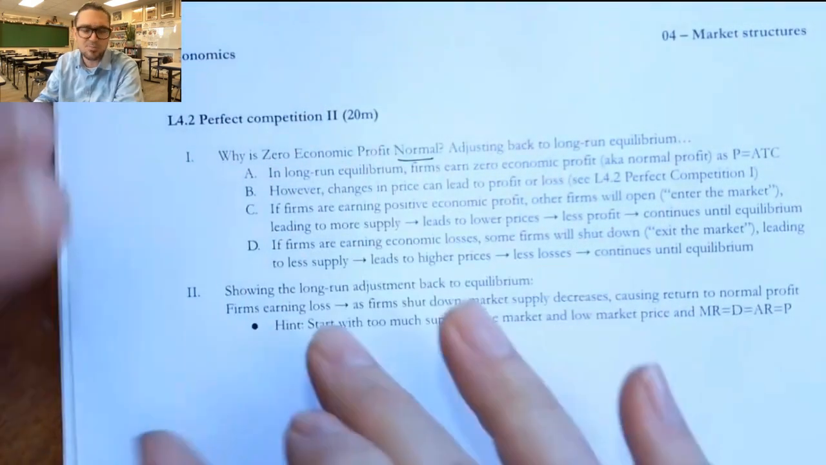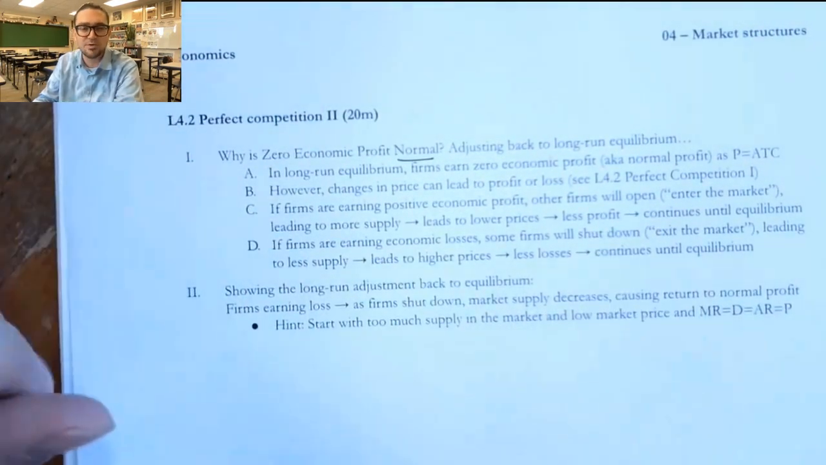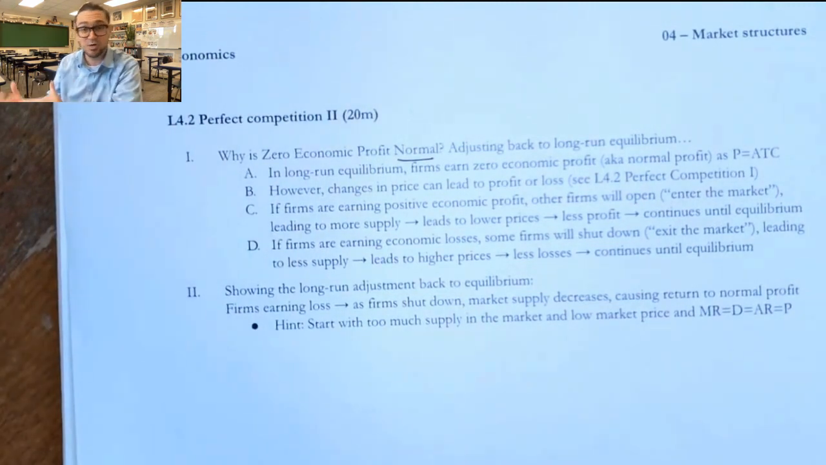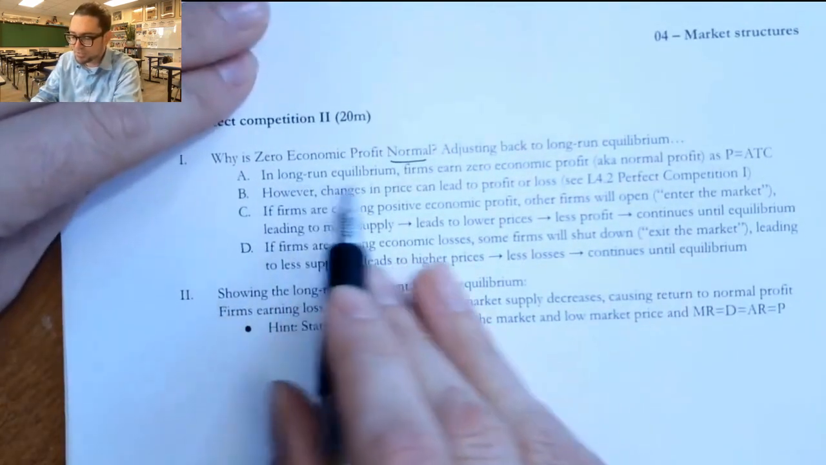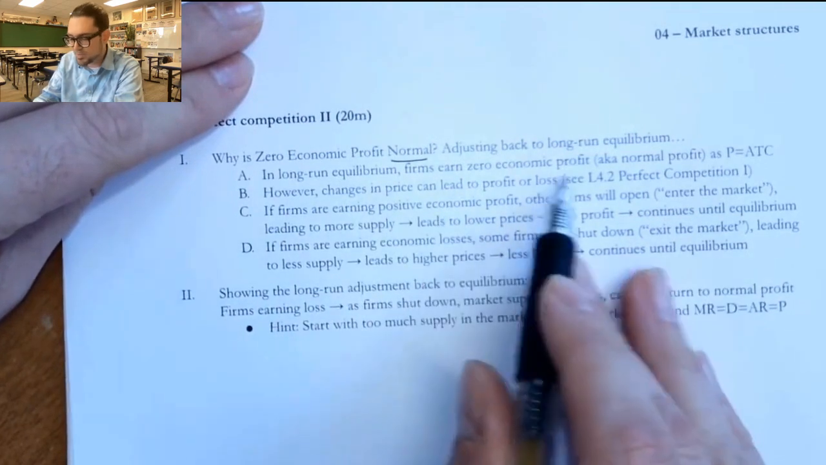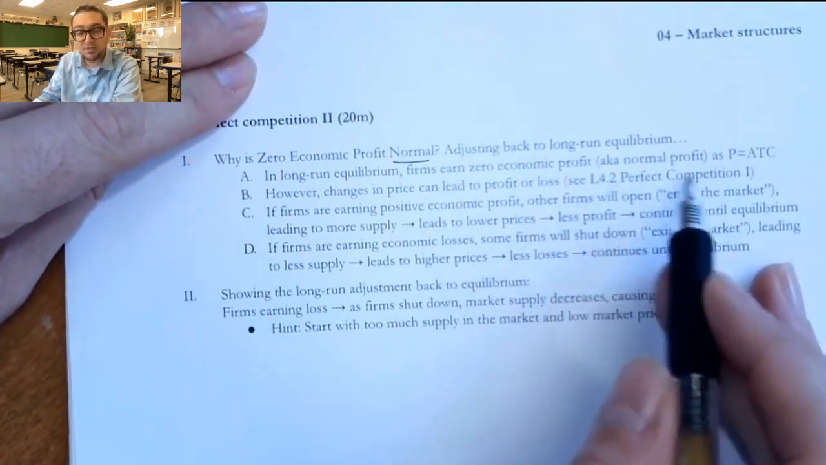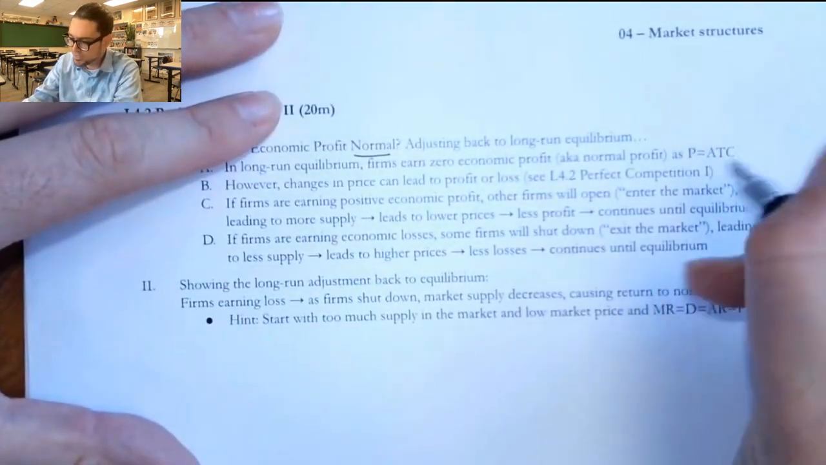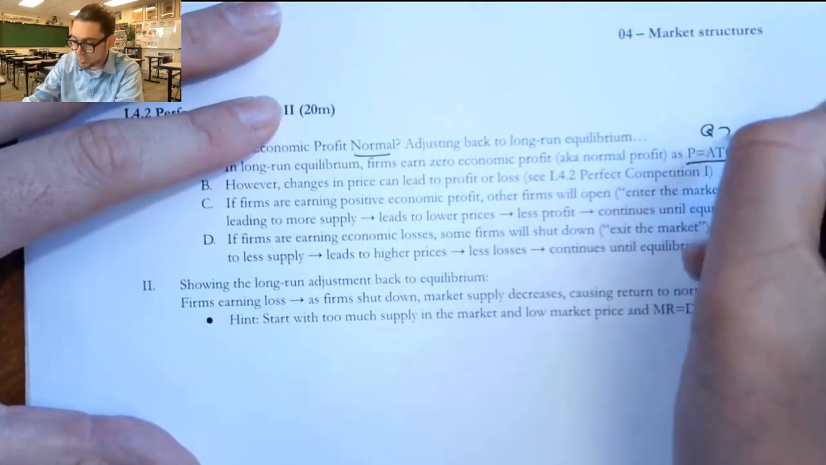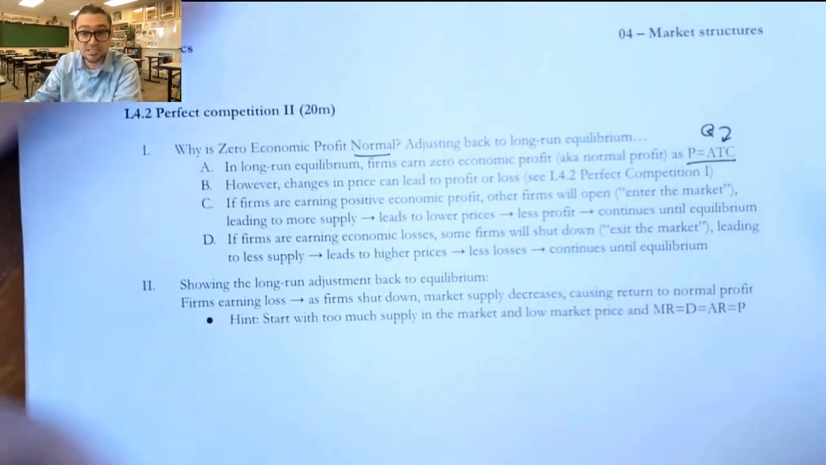And so remember from a previous video that long-run equilibrium in perfect competition means that the firm is breaking even. And what we're going to do here is actually start with the firm earning a profit or a loss, and I'll explain why they return to this long-run equilibrium point as part of this video. So in the first part, we just reviewed that in the long run, firms earn zero economic profit, which we call normal. And we know that that's defined as producing the quantity where P equals ATC.